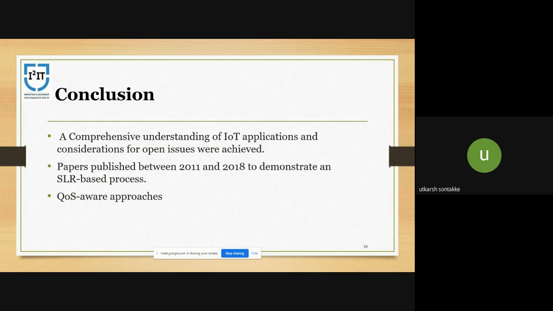In this paper, the smart city approach has the highest percentage of application approach at 29% of the literature, and of course 20% for healthcare applications, 14% for commercial applications, and 12% for environmental applications. The most commonly used was the QoS-awareness approach. So hereby we conclude that we have done a comprehensive study of IoT application approaches using various research papers.